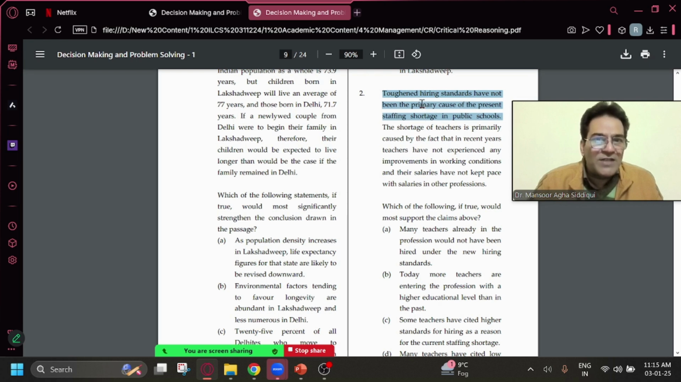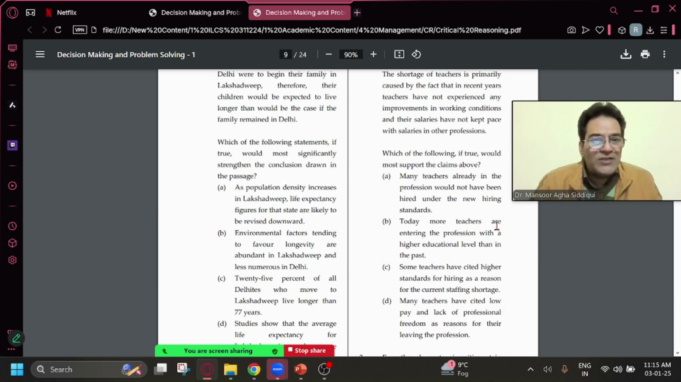So I'm looking for something which agrees with this information. A says many teachers already in the profession would not have been hired under the new hiring standards. This is giving me an impression that the new hiring standards are very strict. As a result, it is weakening the argument which was saying toughened hiring standards have not been the main reason. So A is weakening the argument. B says today more teachers are entering the profession with a higher education level than in the past. It is neither strengthening nor weakening. That is the reason why option B is the wrong answer.